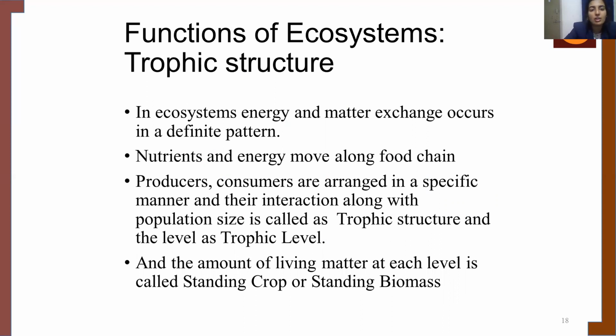The interaction and the specific manner in which they are arranged, at each level, is known as a trophic level. And the amount of living matter at each level is called standing crop or standing biomass.